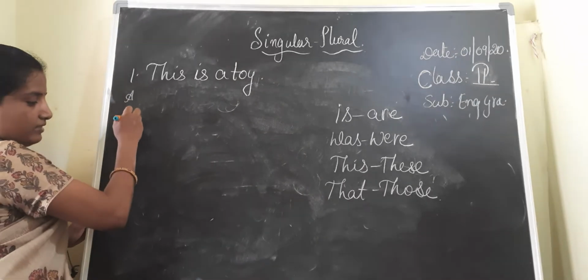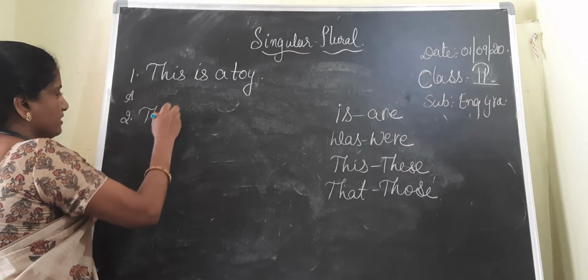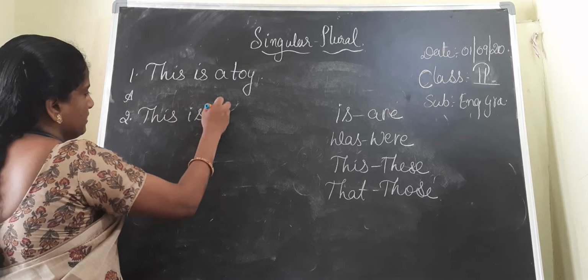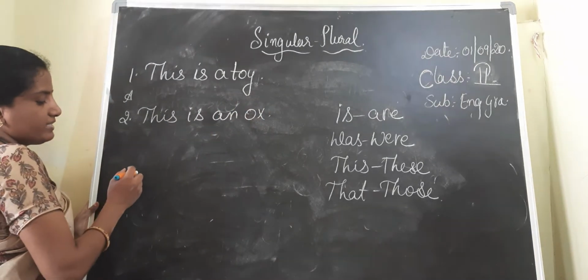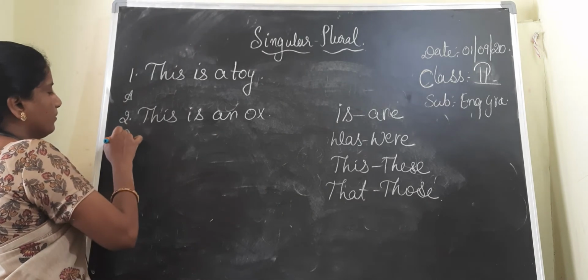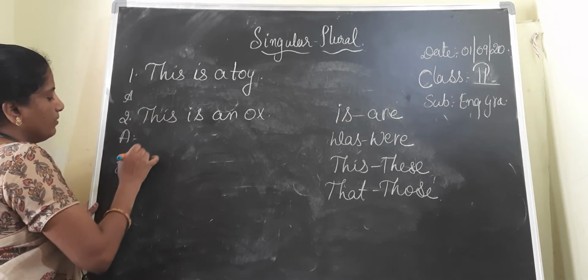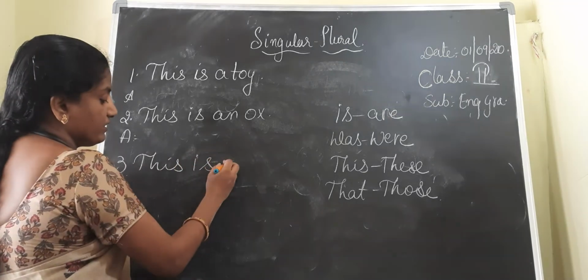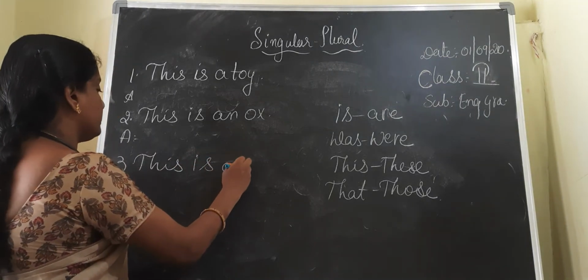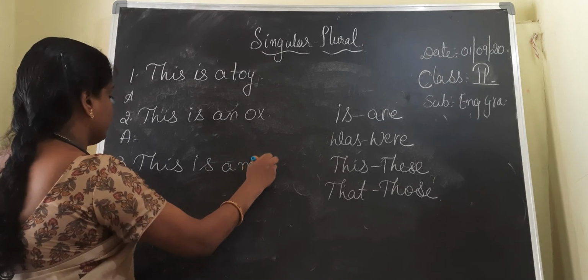Second one, this is an ox. Third one, this is a mango. Three sentences with this, then three sentences with that.